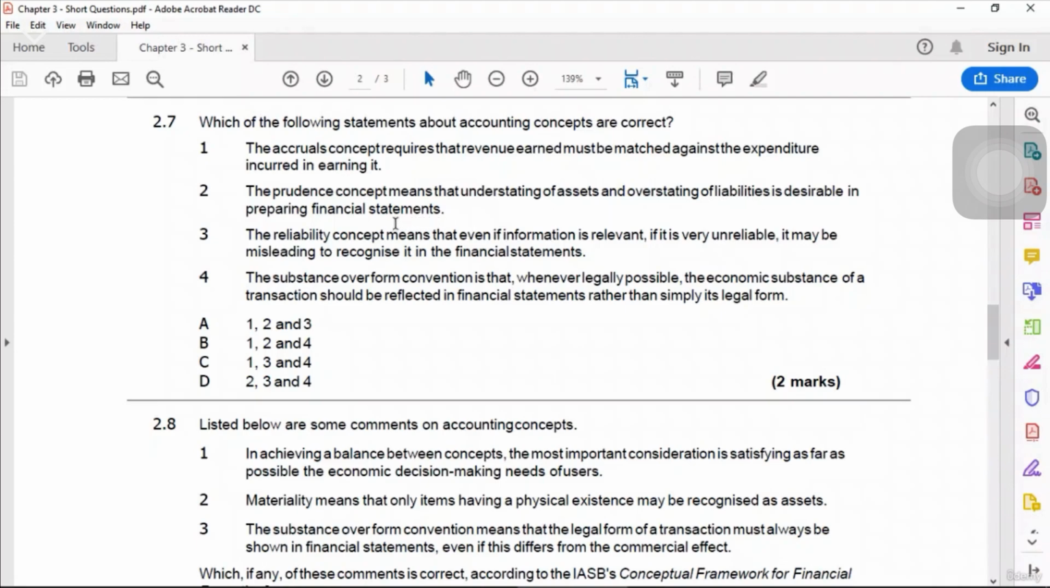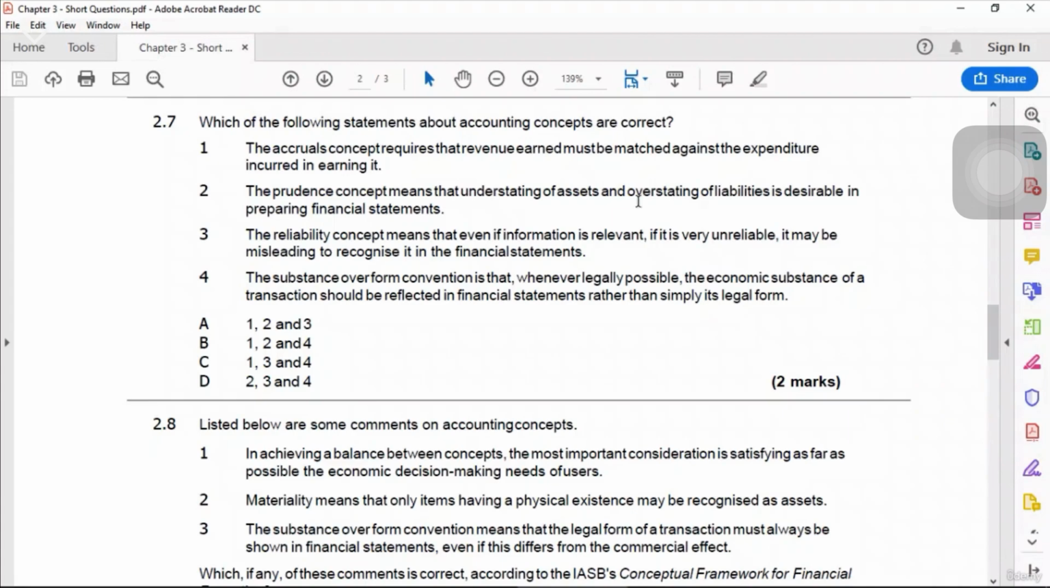Number 2, the prudence concept means that understating of assets and overstating of liabilities is desirable in preparing financial statements. Actually, the prudence concept says that assets and liabilities should be estimated at the lowest value. It says they should be estimated, but it does not state that you should understate the asset or overstate the liability. Understating and overstating means that you show it at a lower amount deliberately. We do not understate the asset.